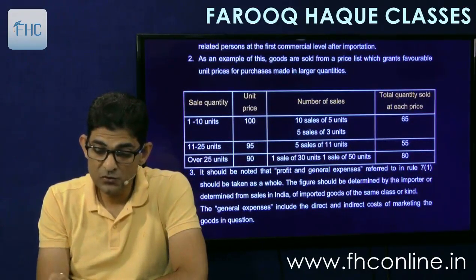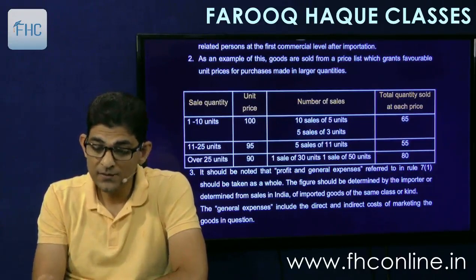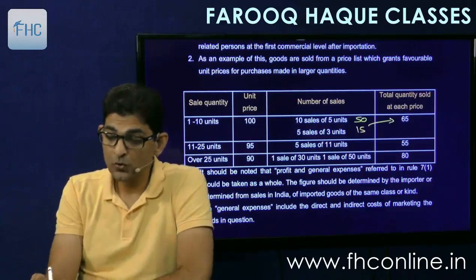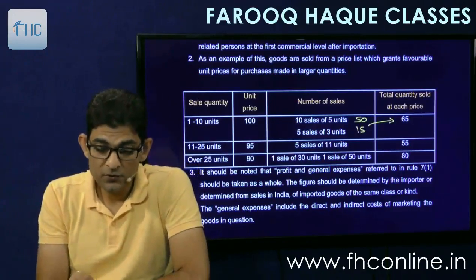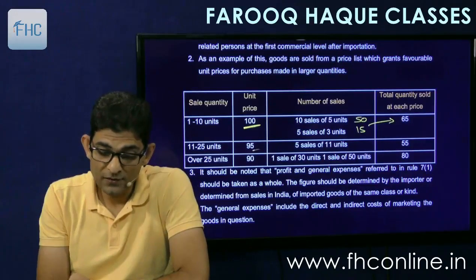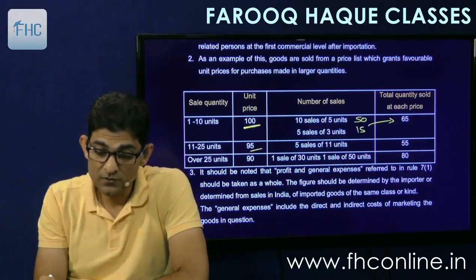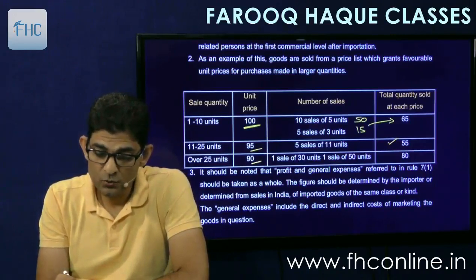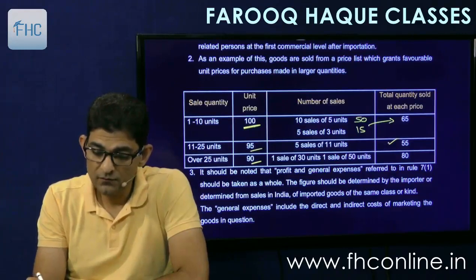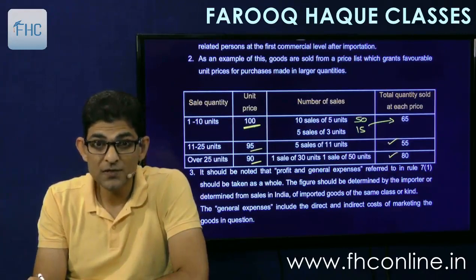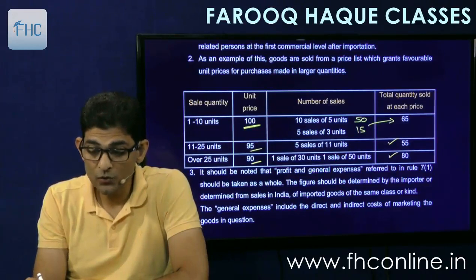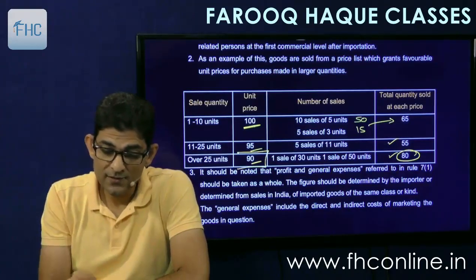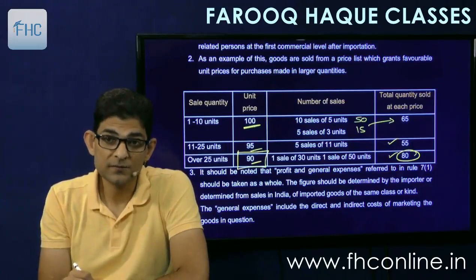number of sales 10 sales of 5 units. 10 sales of 5 means 50 total, and 5 sales of 3 units means 15. So total is 65 total quantity. So this is at a unit price of 100. Then at the unit price of 95, 5 sales of 11 units means 55, and 90 is the price at which one sale is of 30 units and one sale of 50. So 50 and 30 if you take together, that is 80. So aggregate quantity is 80. So which is the highest aggregate quantity? 80. Price 90. So this will be taken into consideration.